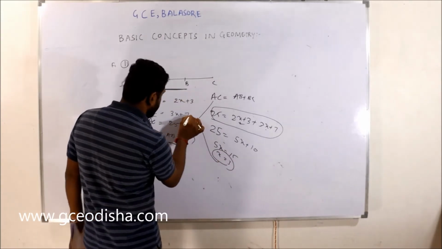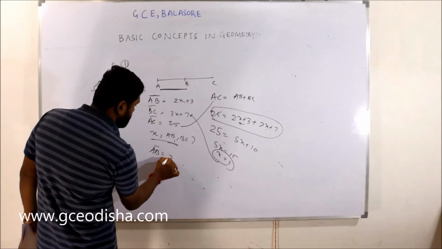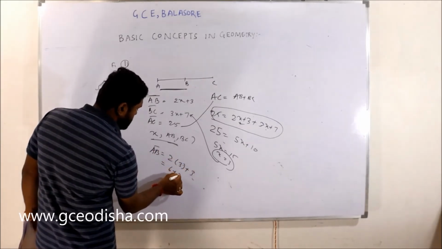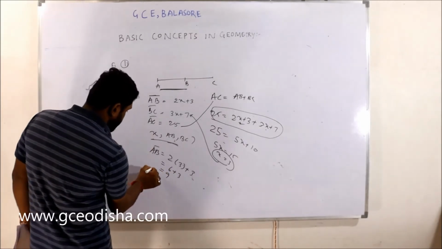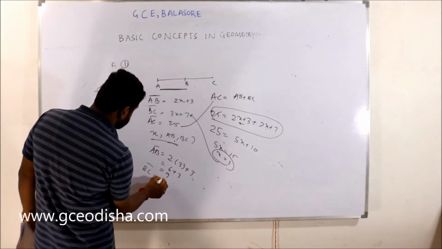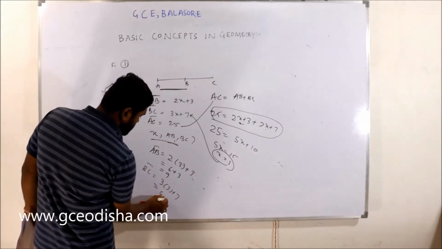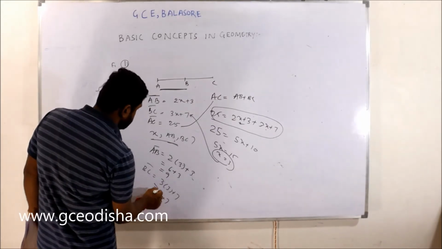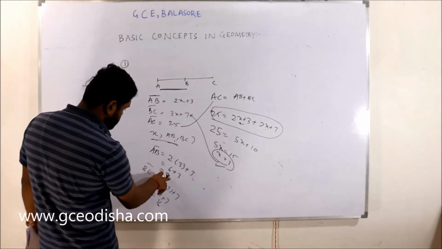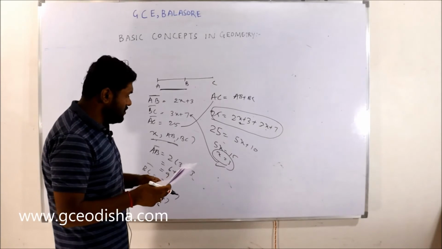If you put x equal to 3 in the AB equation, 2 into 3 plus 3, that is 6 plus 3, which is 9. The same x value in the BC equation gives 3 into 3 plus 7, that is 9 plus 7, which is 16. So x is 3, AB is 9, and BC is 16. Now this is a simple thing.